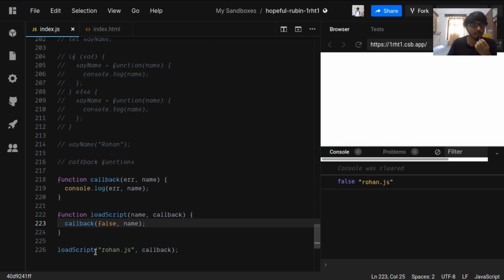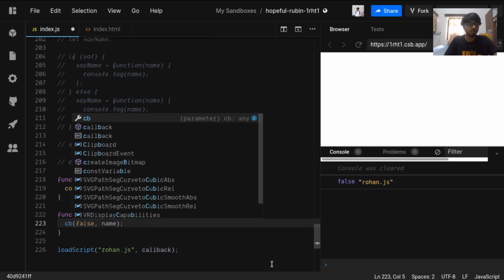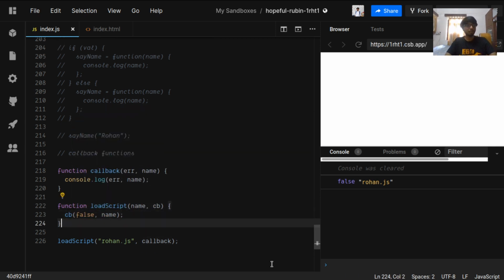So what is happening? The loadScript is taking the string value, and this callback is being passed to loadScript. And what loadScript does is it calls the function for us. Here we can use some other variable, for the sake of it, we can use another variable. So this cb is now scoped within this loadScript function. We cannot use cb outside this function. And when we are calling loadScript, we are passing it the name rohan.js, which sticks to the name variable, and the callback function, the whole definition.